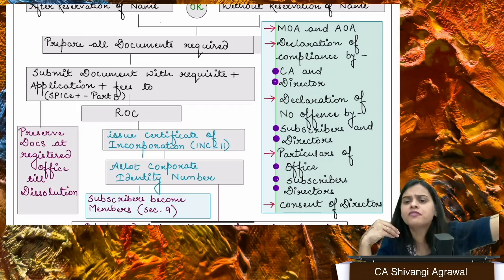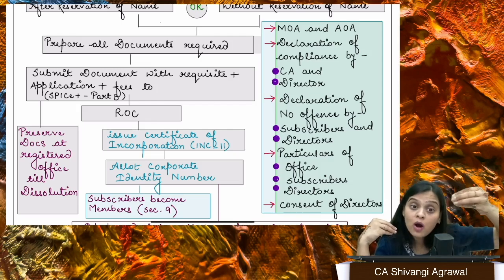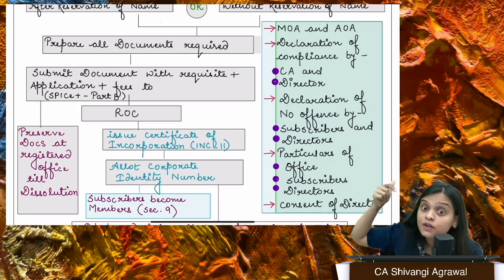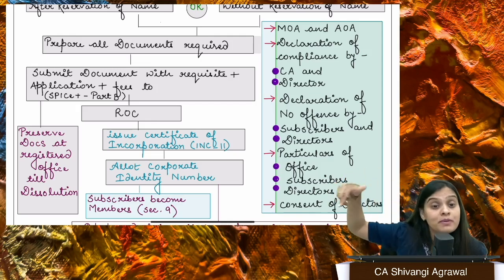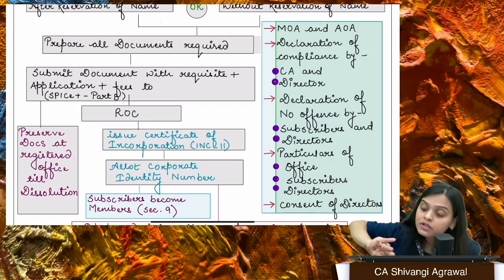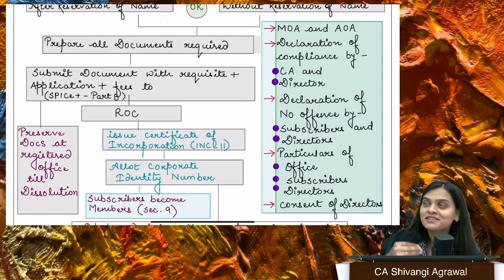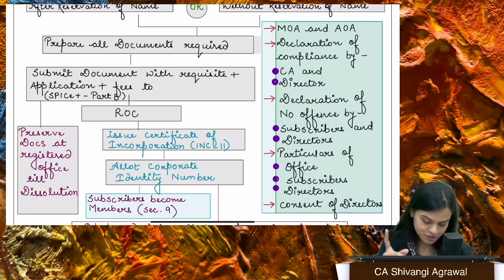Secondly, we have never been found guilty of any fraud relating to the company in the last 5 years. And whatever documents we are submitting are all correct, to the best of our knowledge, right? So that is the declaration they are going to give.